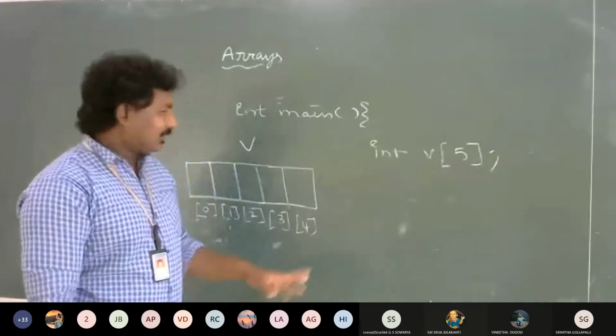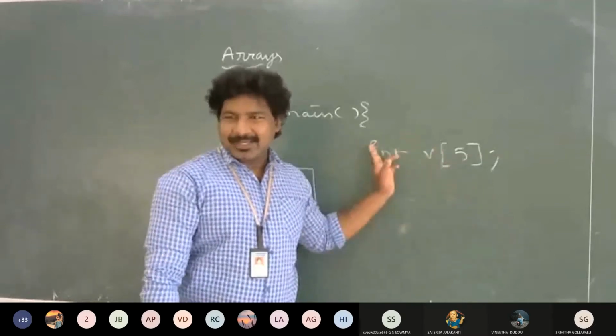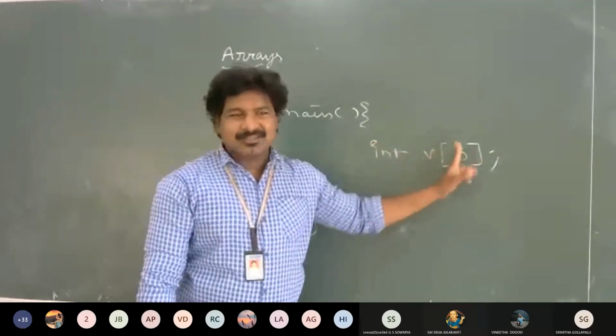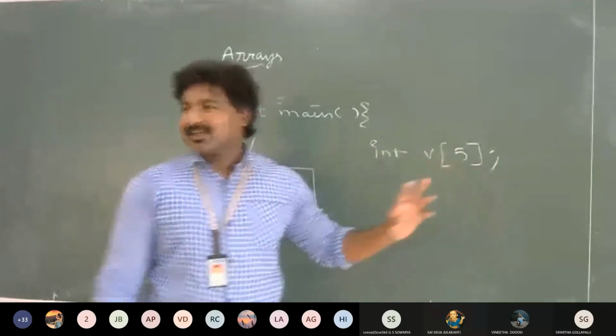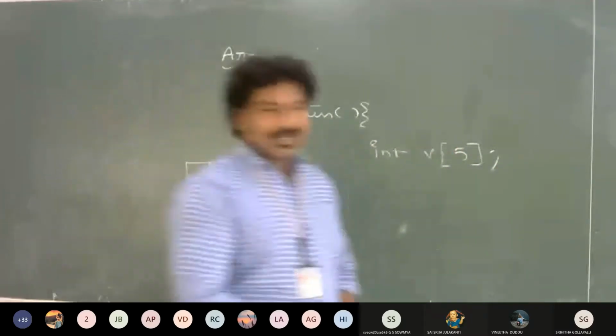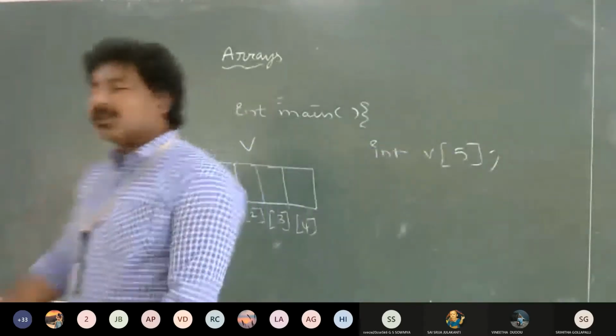This is array declaration. What is this? Specifying a data type, giving a name and specifying some size and putting a semicolon over here. This is called array declaration. Put a side heading called array declaration.